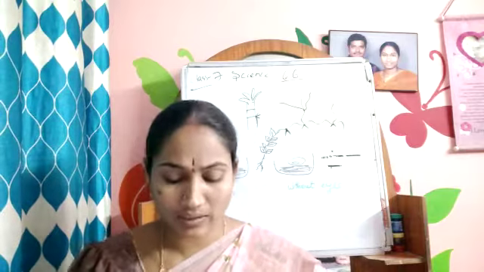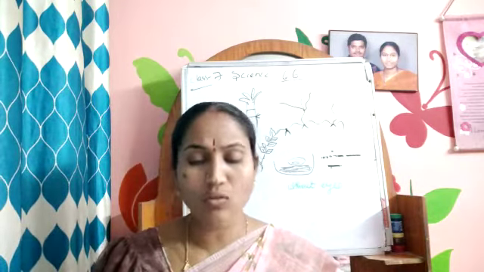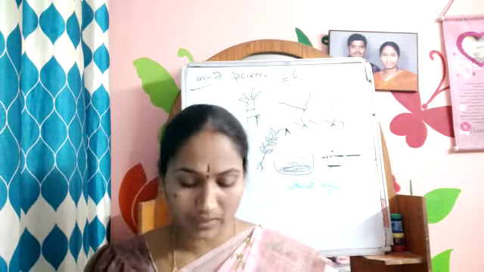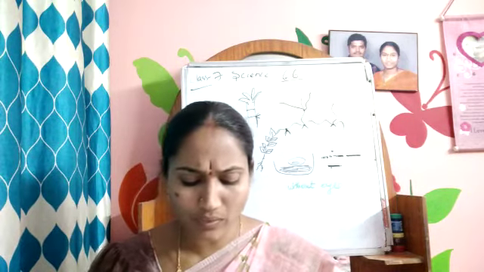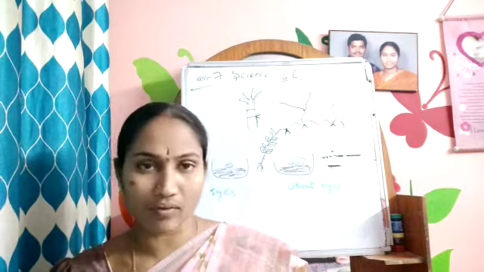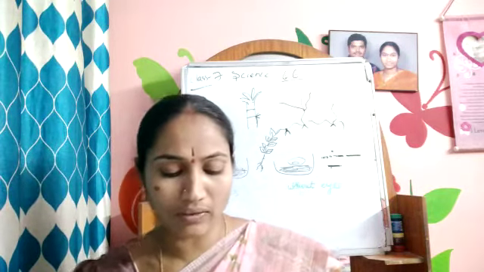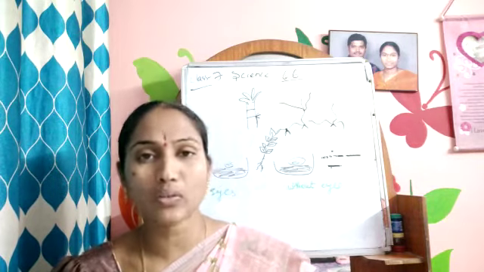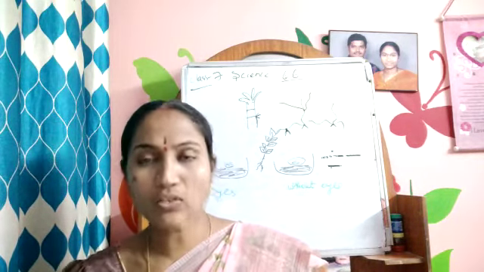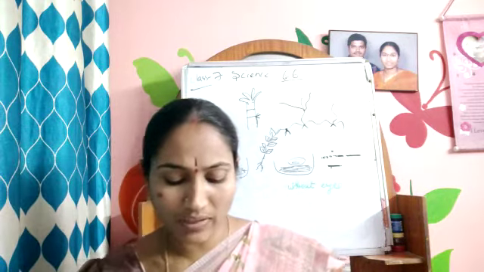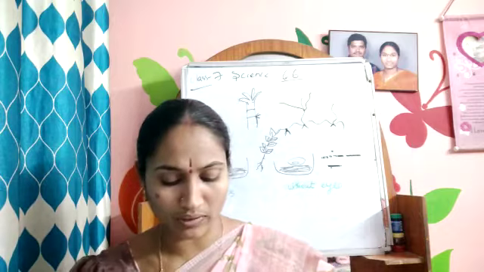What we have learned in this chapter today: flower consists of 4 parts: sepal, petals, stamen and pistil. Based on the presence and absence of floral parts, flowers are of 2 types: complete flower and incomplete flower. We have learned that sexual flowers are of 2 types: bisexual flowers and unisexual flowers. Transfer of pollen grains from anther to stigma is known as pollination. Flowers can be self-pollinated or cross-pollinated.